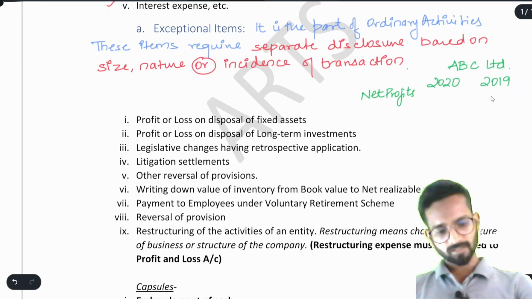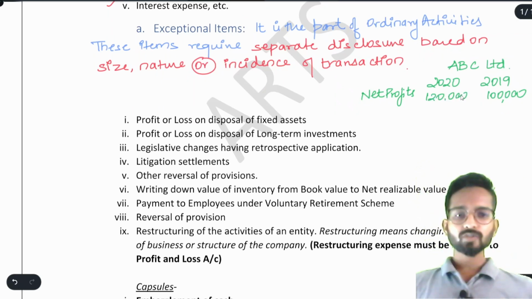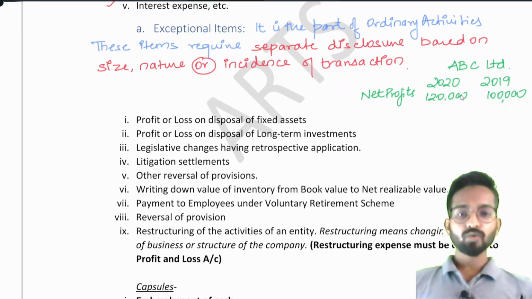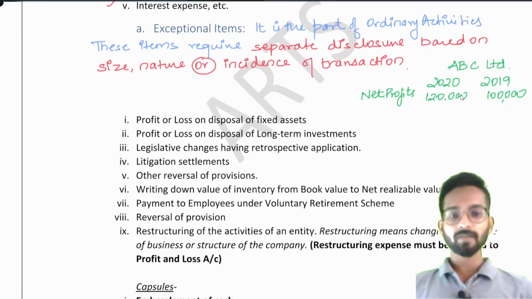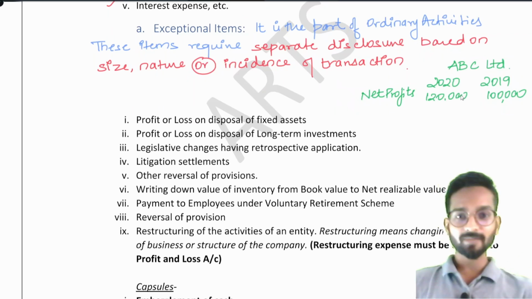In 2019 there was a profit of 1 lakh rupees and in 2020 there is a profit of 1,20,000 rupees. So I am recommending ABC Limited, this is the data you have. As soon as I gave you this data, what did you think? Okay, 20,000 rupees increase in the net profit. It means there is a 20% growth. So you were taking the decision that okay, I am ready to invest in ABC Limited.